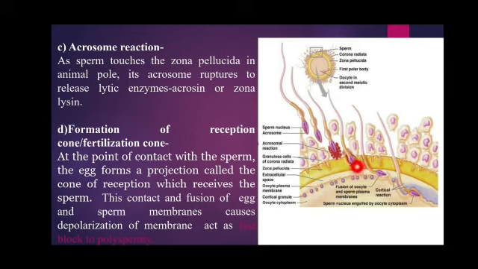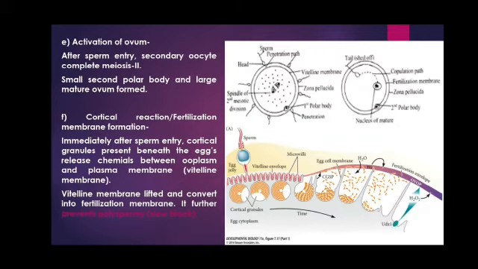Now the next step is formation of the reception cone or fertilization cone. When the zona pellucida is digested, the sperm reaches the plasma membrane of this egg, and as it touches the membrane, it forms a cone-like projection, that is the cone which is ready to receive the sperm.